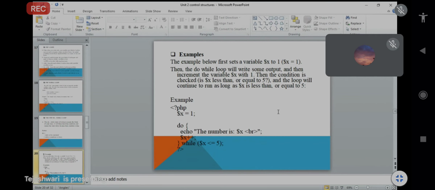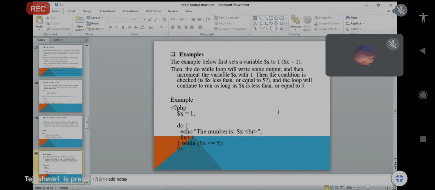In the do part, the statement is printed: the number is $x, which is the first value we set, 1. So the number is 1. Then it will be incremented by 1, because $x++ means nothing but incrementing by 1.